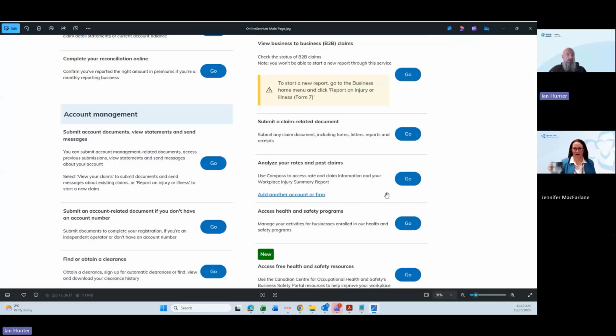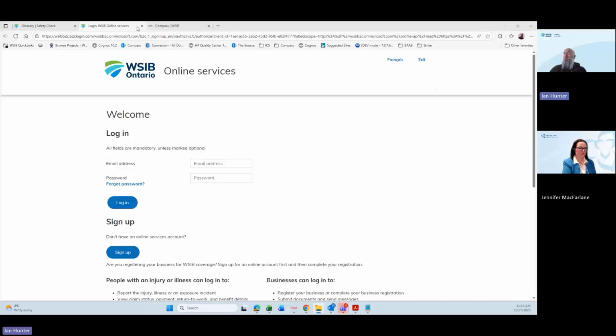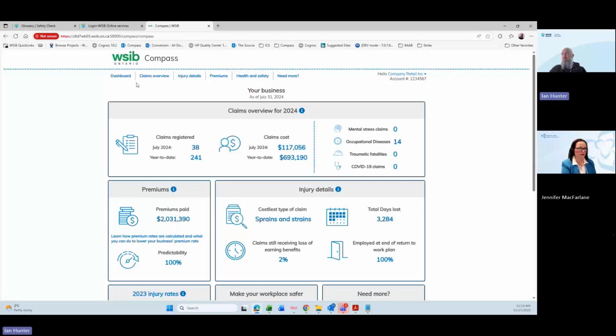If there's already somebody in your business that has enrolled, you can also request access through that admin person should you already have one. So once you get access to that, you would be brought to the Compass main page for your business. So it would look like this.